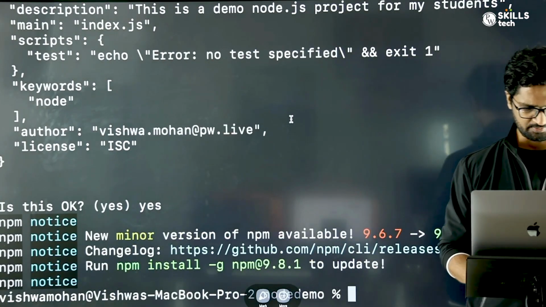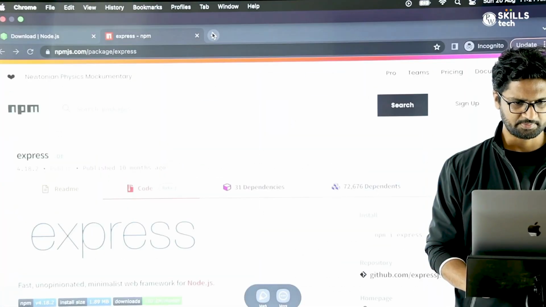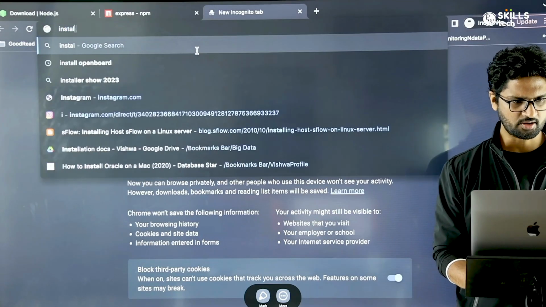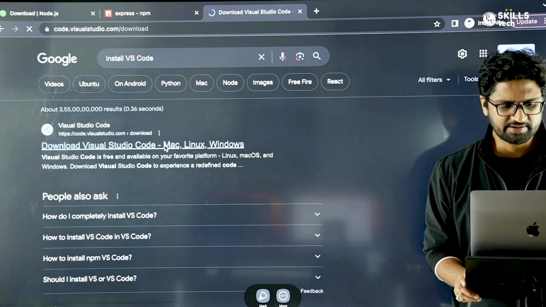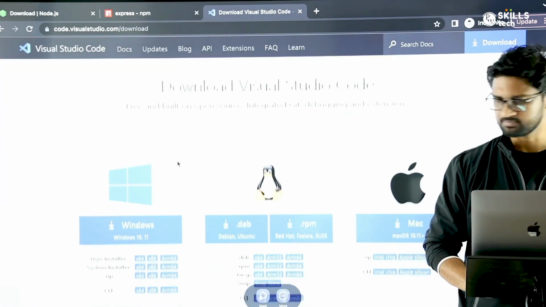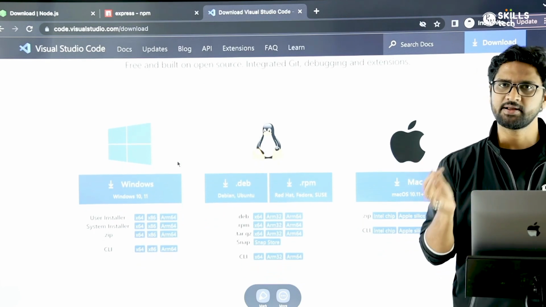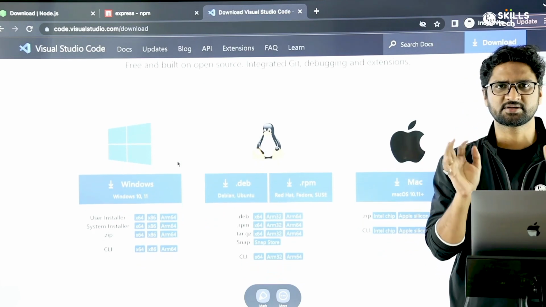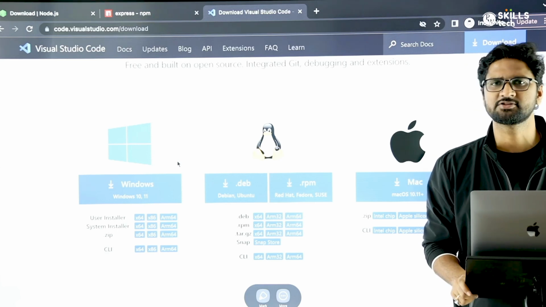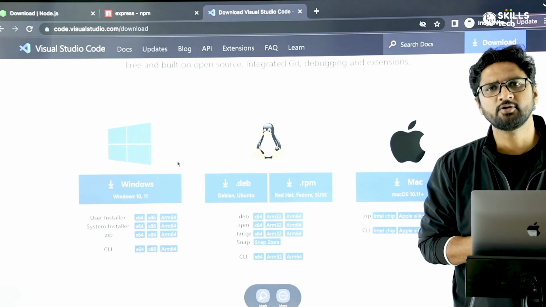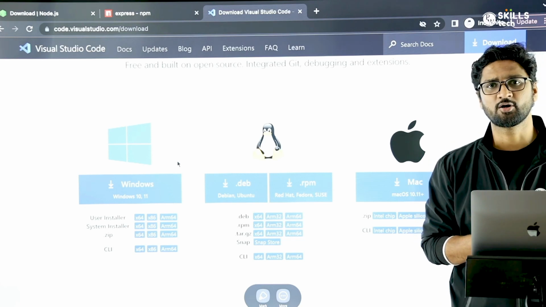And let me go to my browser and search: Install VS Code. The first link that I get is the one which talks about how VS Code can be installed. Be it Windows, Mac, or Linux, whichever operating system you have, you have an option to install it. This is super simple. As we installed node.js, a similar step we can follow. A few clicks and the VS Code editor or IDE will be installed on your local machine.